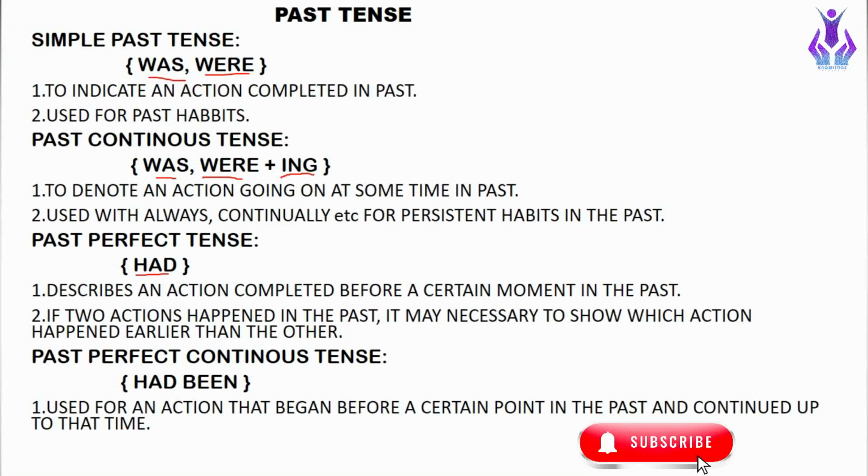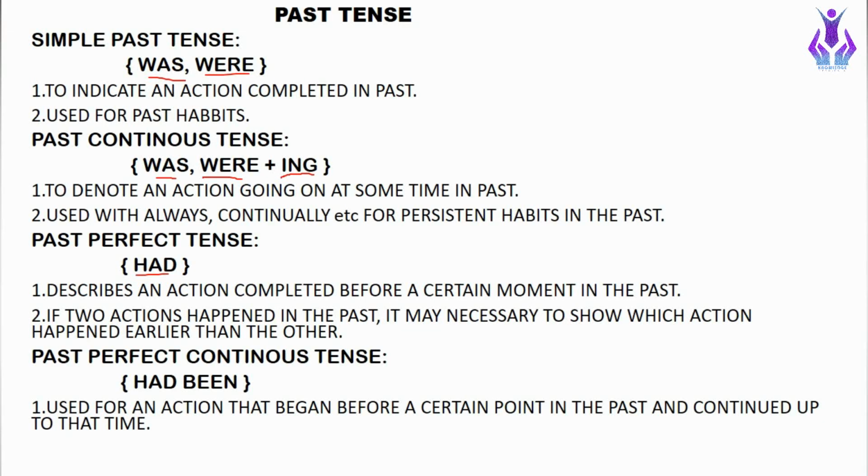The next one is if two actions happened in the past, it may be necessary to show which action happened earlier than the other. When we are describing two past actions, we have to tell which action happened earlier. To describe those actions, we use past perfect tense. For example, I had done my exercise when Harry came to see me.